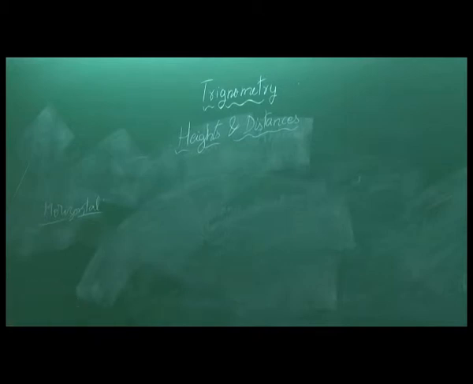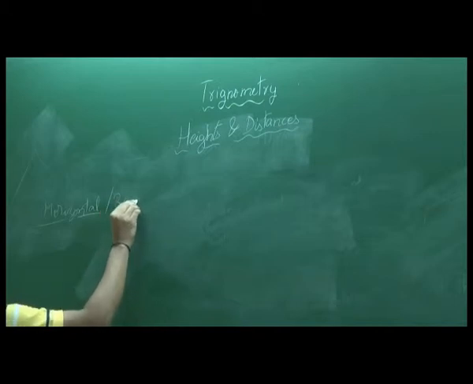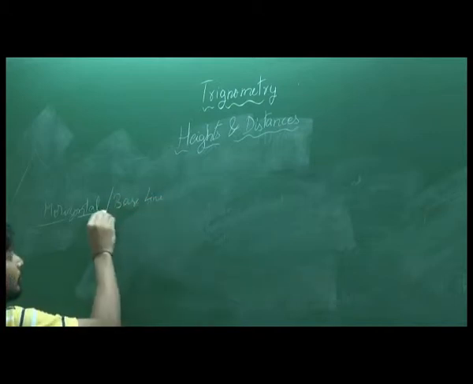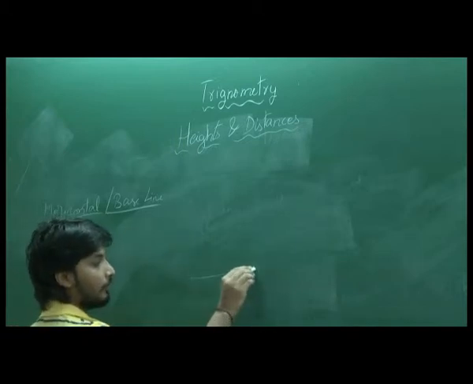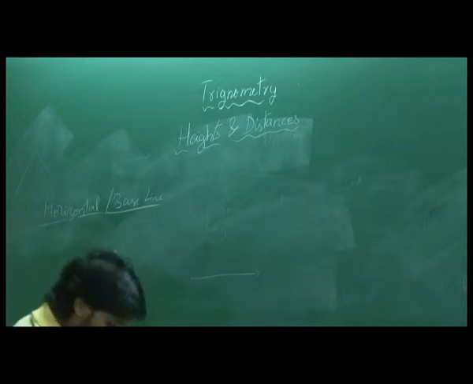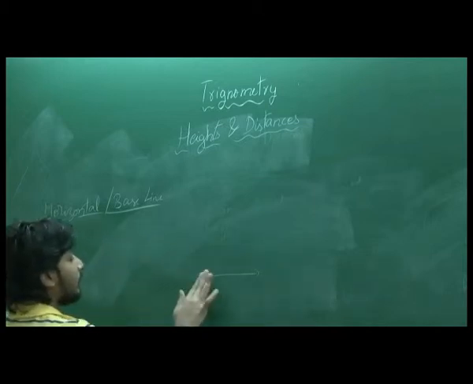That is always horizontal, or we call it the base line. From any point I can always draw a horizontal, right? From any point I can see the floor and I can draw a line which is parallel to the floor. Okay, fine. So this is called horizontal.